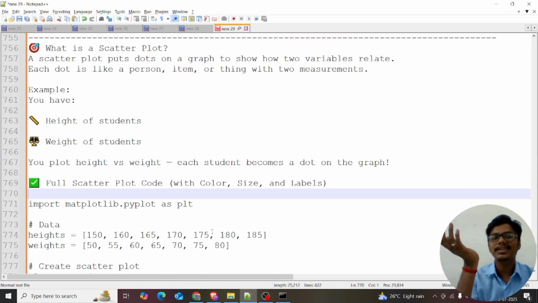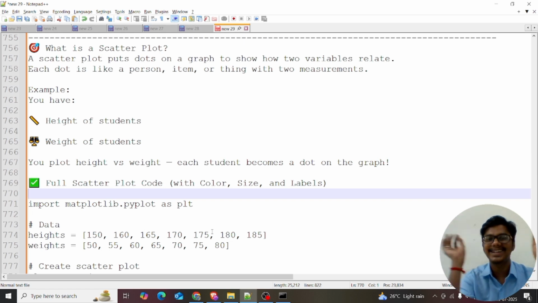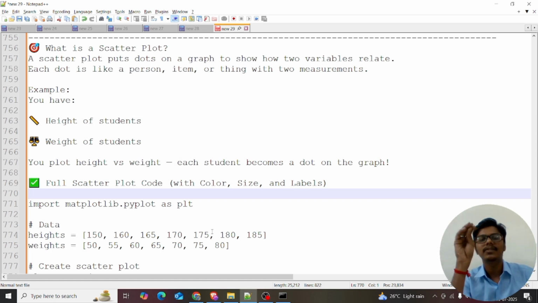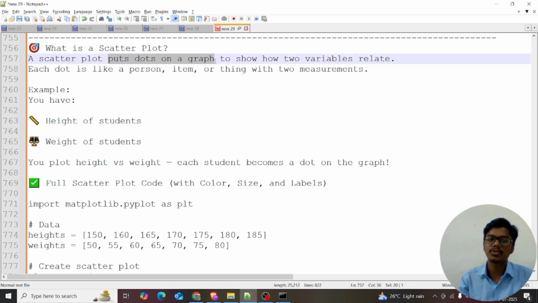So what does scatter chart mean? Scatter plot. It's not a scatter chart. Yeah, I made this mistake in my Streamlit video also. What is a scatter plot? It's not a scatter chart, it's a scatter plot. A scatter plot puts dots on a graph to show how two variables relate. When the interviewer asks what it means, say a scatter plot puts a dot on a graph to show how two variables relate.